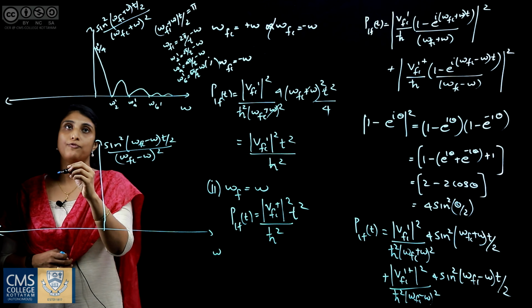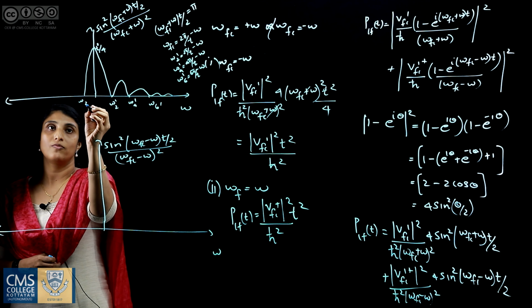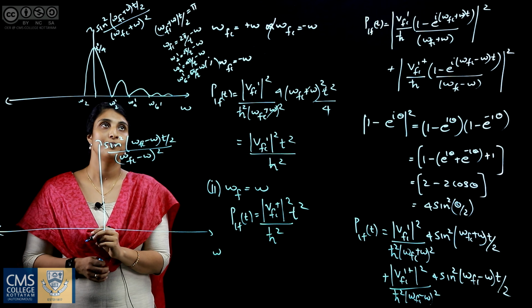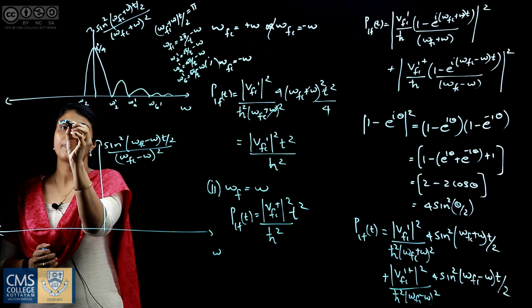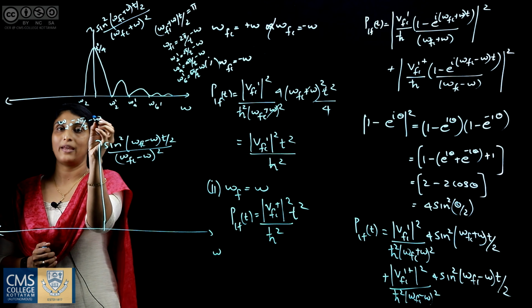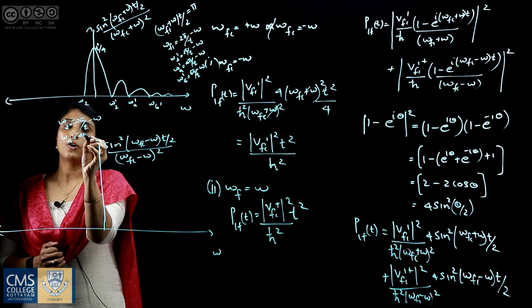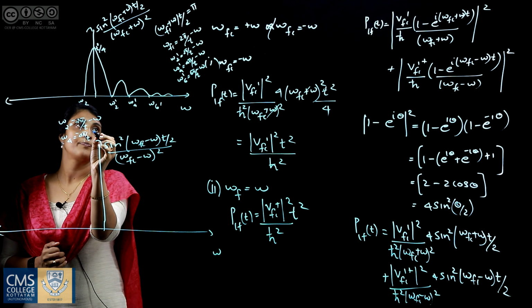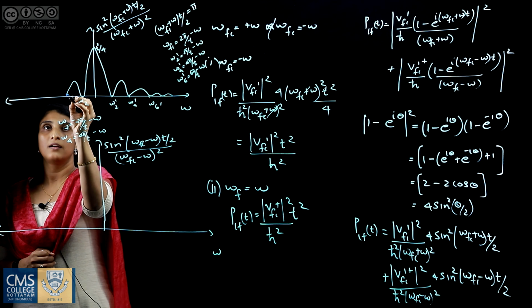On moving to the left hand side, suppose I mark it as omega 2. What will be the value of omega 2? On moving to the left hand side, omega 2 will be minus 2 pi by t minus omega, omega 4 will be minus 4 pi by t minus omega, and so on. So the curve will be like this.